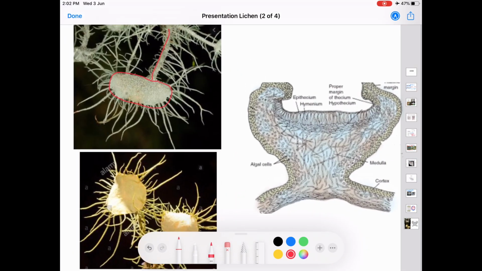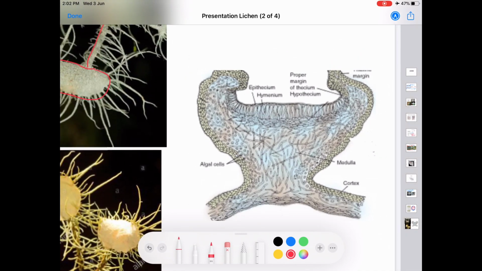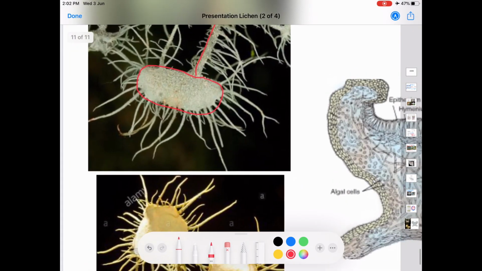The apothecia are large plate-like structures and are terminal in position. The margin is fringed with bristle-like outgrowths. You can see the bristle-like outgrowths. These outgrowths are seen on the margin of the apothecium. This apothecium is about 1 centimeter in diameter.